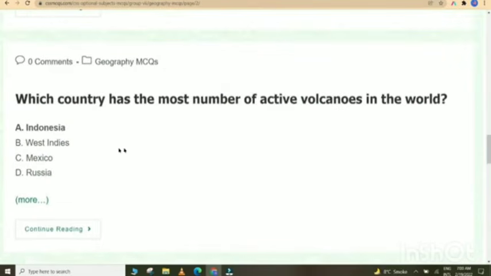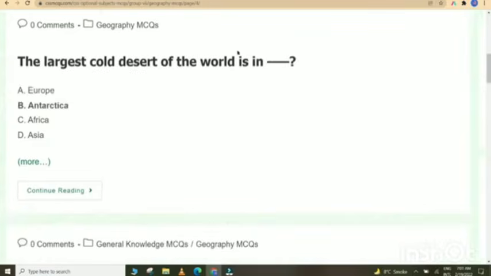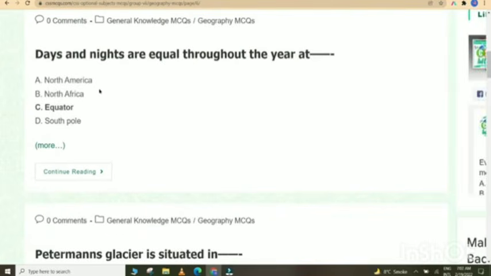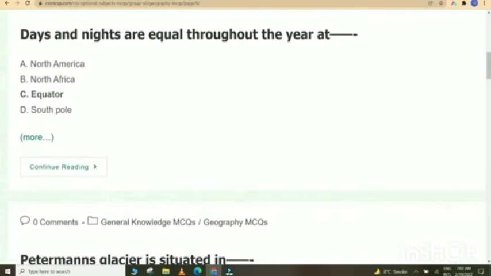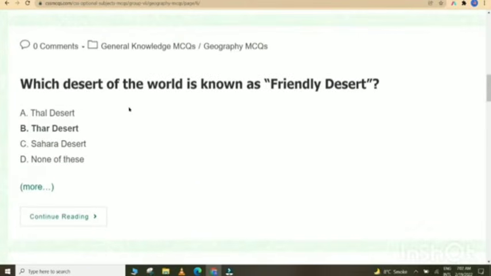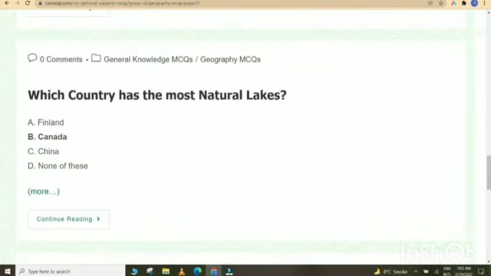Which country has the most number of active volcanoes in the world? Indonesia. The largest cold desert of the world is in Antarctica. Days and nights are equal throughout the year at the equator. Which desert of the world is known as friendly desert? Third desert. Which country has the most natural lakes?